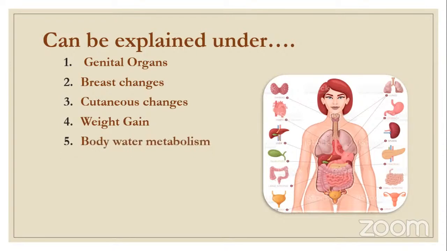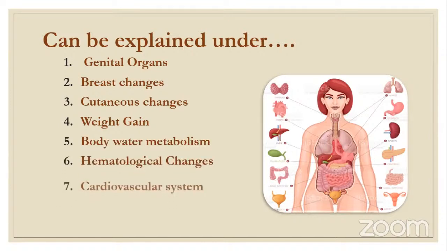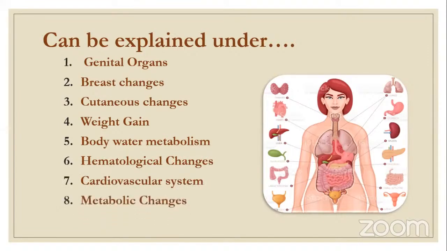And body water metabolism. What are the changes in metabolism related to body water? And hematological: what are the blood changes? And the cardiovascular system, CVS: what are the changes? Metabolic changes: when it comes to the entire metabolism of the body, what is the change? And systemic changes, where various systems of the body will be discussed. Questions are asked from any part of this topic.